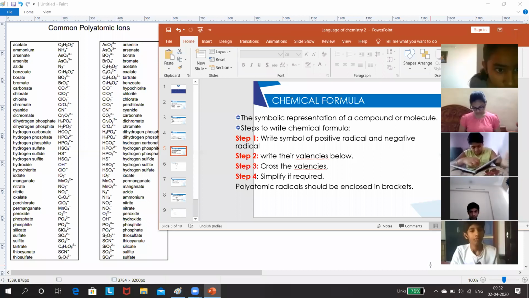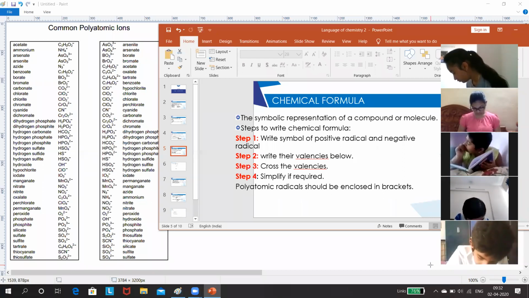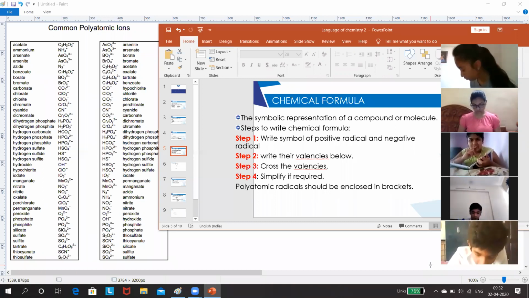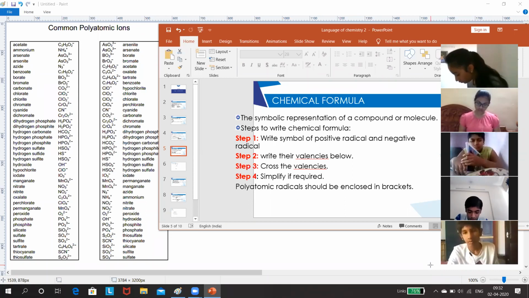Then the last one, aluminium oxide. Aluminium oxide. Oxide is O minus 2, no? Yes, O minus 2. Done. Good.